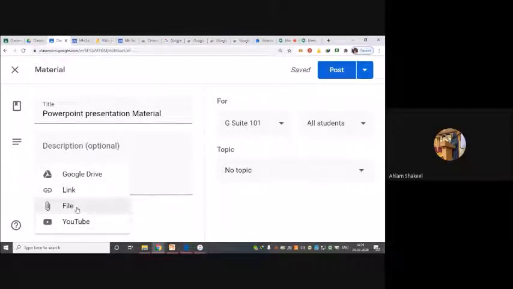Where do you want to add the material from? If it's on my Google Drive, I will click on that. If it's a link, and I want to give a website link, for example my personal blog, I can put that blog link over here. If I am using some other cloud storage, I can link it using this link. I can upload a file from my desktop or my system. And if there is a practical and I've created a practical video, I can upload it on YouTube and put a link over here, and students can go watch that video.